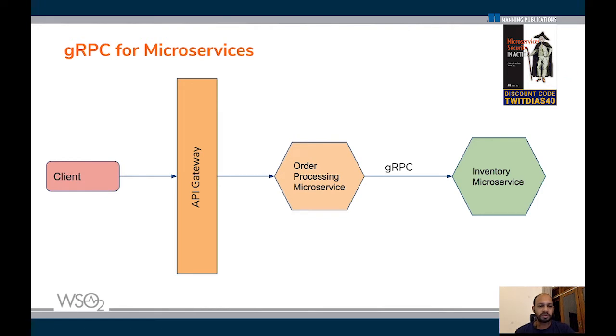In chapter 8, we talk about how you can secure microservices that are communicating with each other using gRPC. And in chapter 9 of the book, we talk about reactive microservices, their use cases and why we need them.